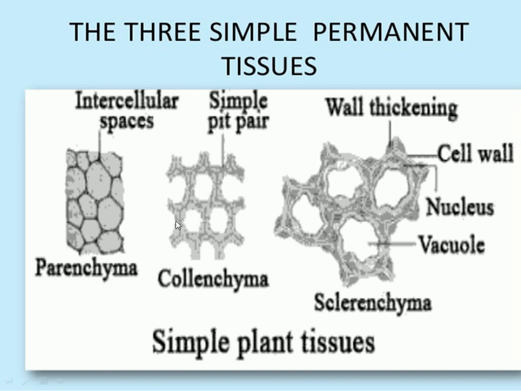So there are three different categories of simple permanent tissue to perform their specific functions: parenchyma, collenchyma, and the third one is sclerenchyma. I will discuss all these topics one by one. First one is the parenchyma.